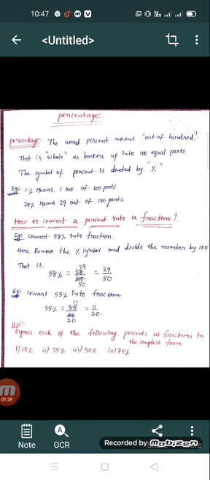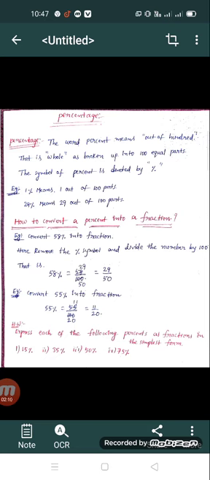In the same manner, 29% means 29 parts out of 100 parts. So that is the meaning of percentage. So finally we have to conclude what is the meaning of percentage. If a whole is broken up into 100 equal parts, then how many parts we want or require, that is represented as percentage.